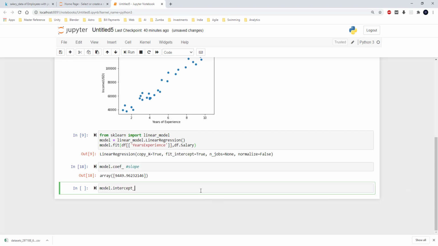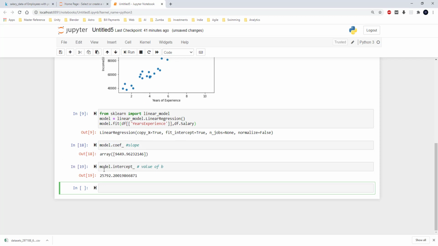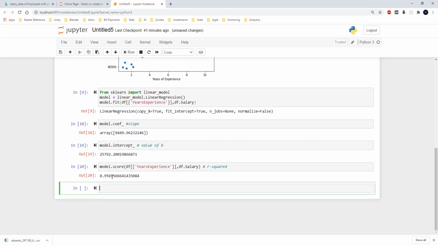Next is the value of intercept. In order to get that, we need to use model.intercept_, and when I run that, I get the value of intercept. Next, the value of r square. To get the r square, I use the line model.score, and in that I pass the years of experience and salary as parameters. And when I run this line, I get the value as 0.9569. So this value of r square is very much near to 1, which means that the fitment of line with the data points is very good.